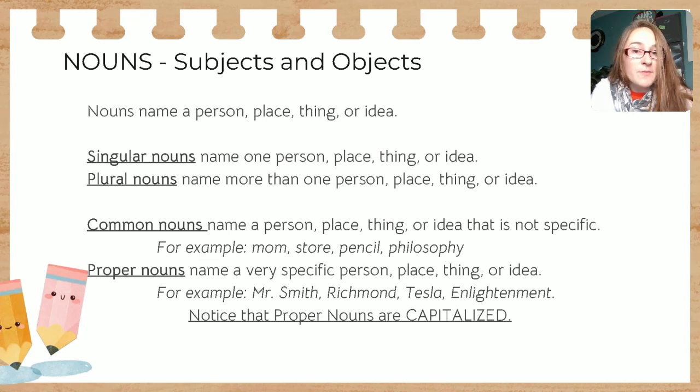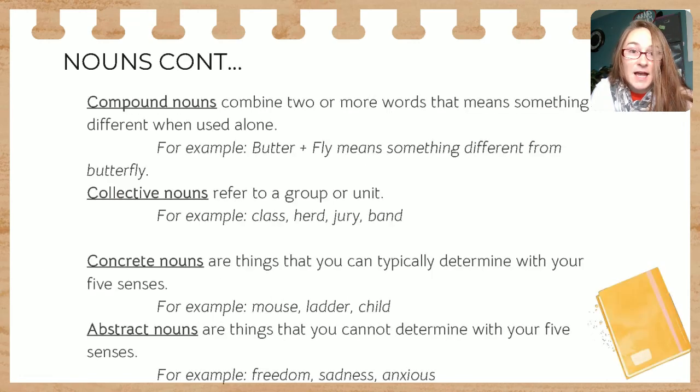So we also have compound nouns, collective nouns, concrete nouns, and abstract nouns. And at this point, you are probably thinking, oh my goodness, too many nouns. So compound nouns, if you think back or if you are kind of going through this for the first time, those are where we have two separate nouns and we're going to stick them together. So separately, they have no meaning, but when we put them together, now they're going to have meaning. So an example would be like butter and fly. Two separate words, right? But when we put them together, we now have a butterfly.